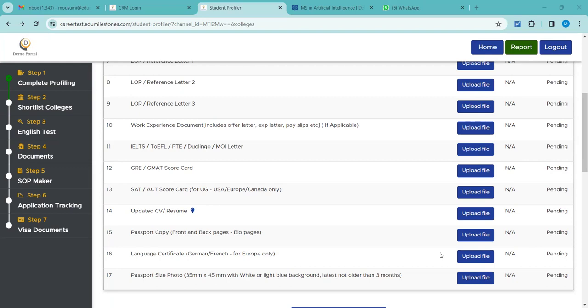They come through the embassies, and from time to time they are shared. In your CRM also, it will come as a notification. Whatever new guidelines and information there are as per the different countries' updates, it is always shared in the CRM and also in the community on WhatsApp.